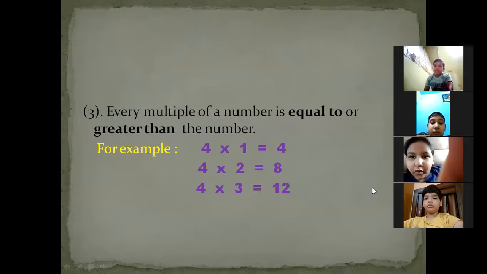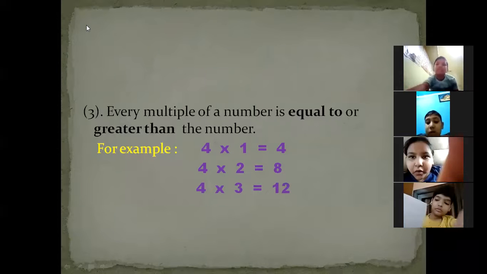So beta, what we can conclude by having such types of examples is that every multiple of a number is equal to or greater than the number. Means all the multiples can be equal to or can be greater than. But it is not possible to have less than the number. Okay, beta? Is it clear? So now you can also check from the board also.